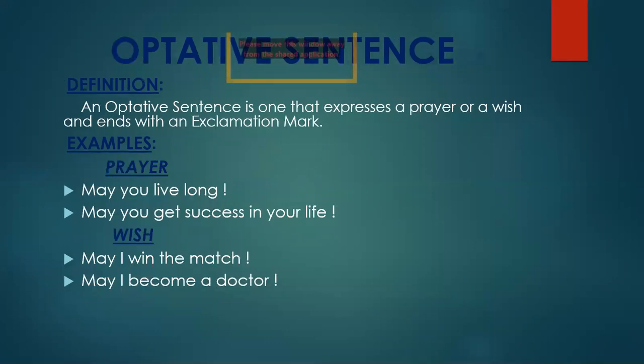The last kind of sentence is the optative sentence. An optative sentence is one that expresses a prayer or a wish and ends with an exclamation mark. Again, I'm telling you, optative sentences are of two kinds, one which expresses a prayer and the other which expresses a wish. Remember that these sentences end with an exclamation mark, and these sentences start with may. May you live long, exclamation mark. May I win the match, exclamation mark. You can see that these are used in the two kinds, prayer and wish.